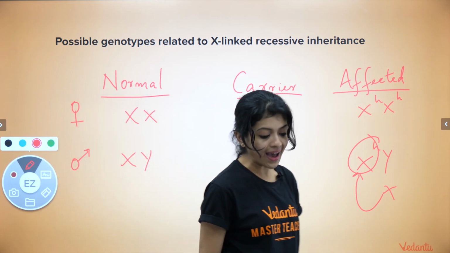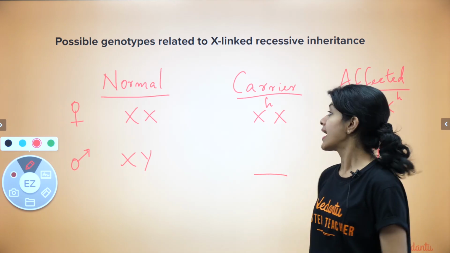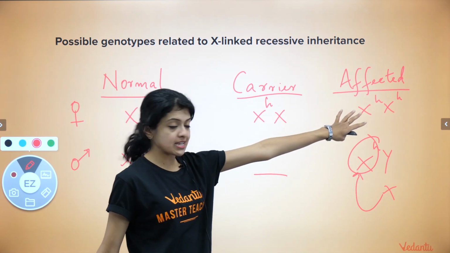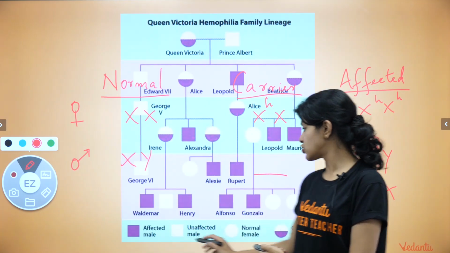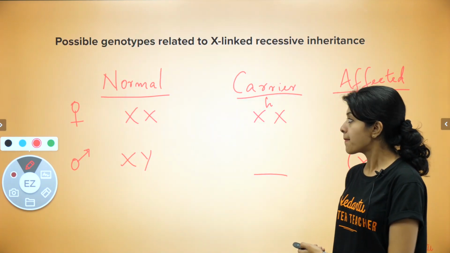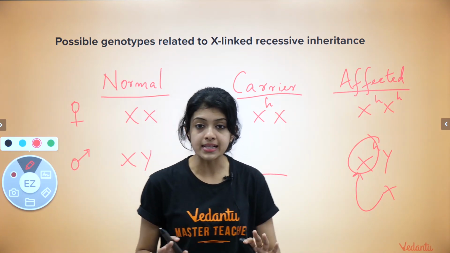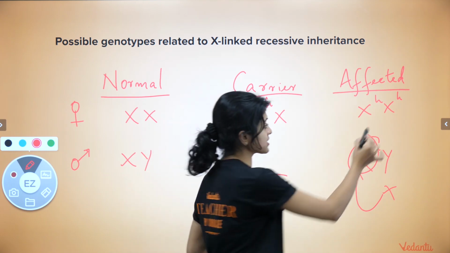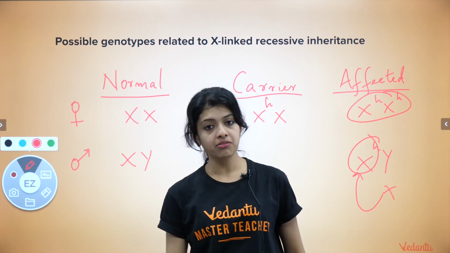And now, why is it that in our previous chart, we did not represent affected females? Of course, they do have a possibility of having this genotype, but in Queen Victoria's family, we did not have that in the legend here, basically because usually hemophilic females, by which I mean affected females with this genotype, may not survive until the reproductive age.